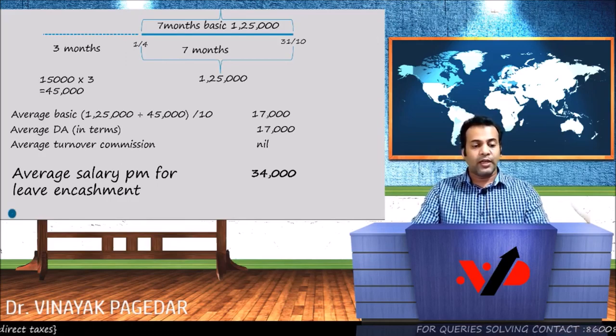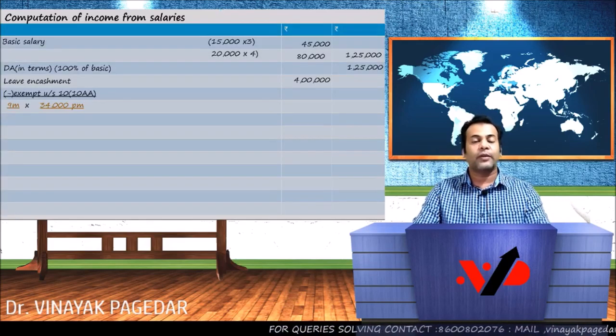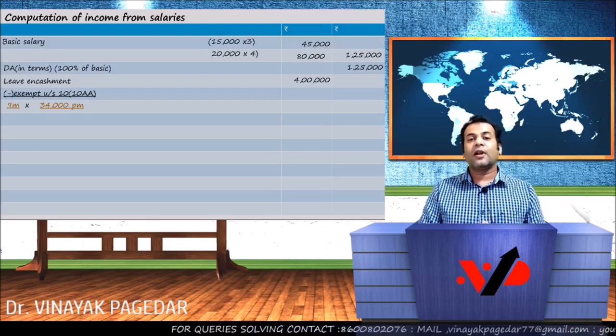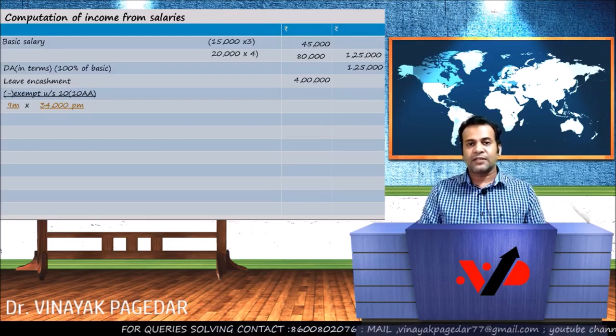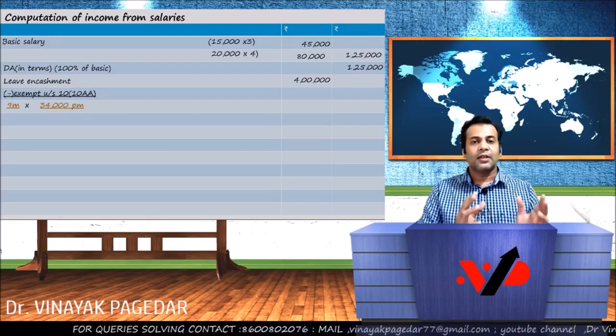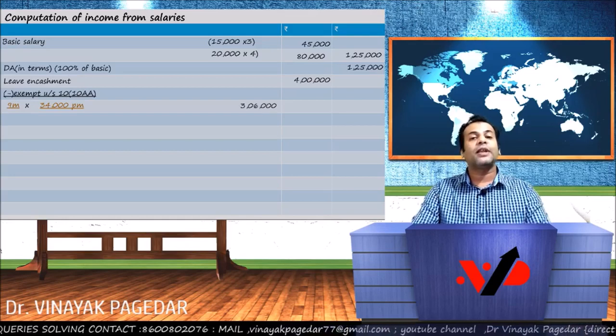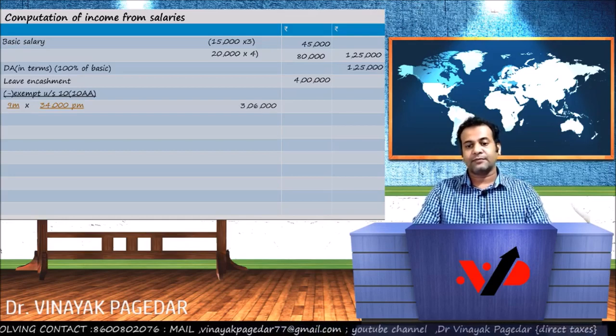In the meanwhile, we'll quickly go back to where we started, and that was 9 months into 34,000 per month. This is where we were. So when we are calculating the exemption under 10(10AA), this was the first limb of the exemption. Leave credit into average salary per month, which works out to 3,06,000.